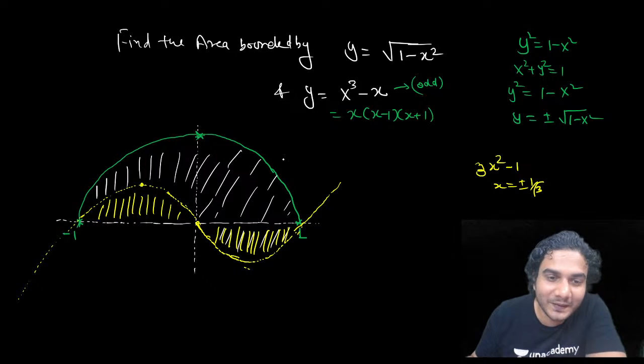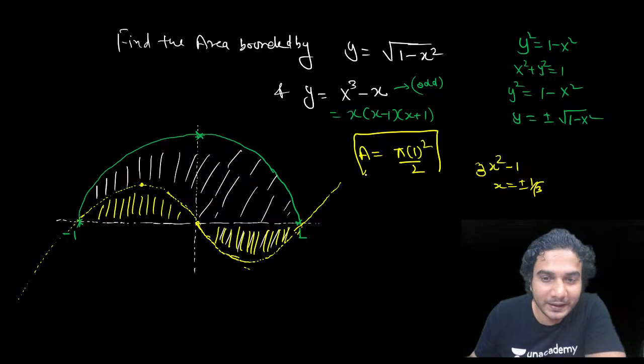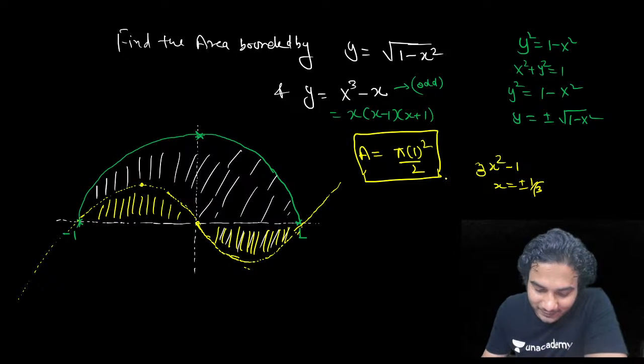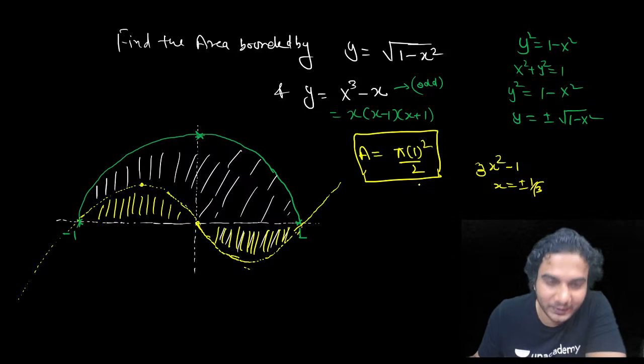So the area of this required portion is pi r square. r square is 1 square by 2. So the area is pi by 2, है ना? So without integration we can do it, okay? हाँ, जो काटा वो उधर आ गया. But now there's another question, okay?